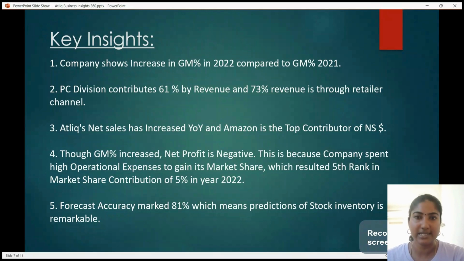This is because the company is spending high operational expenses to gain its market share, which is a good sign, and it also resulted in 5th rank in the market with a share contribution of 5% in the year 2022, which is a good sign for the company. And the forecast accuracy is around 81%, which means the prediction of stock inventory is remarkable. But we also need to focus on improving the forecast accuracy percentage.